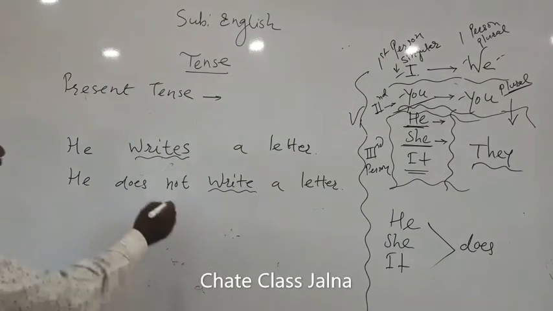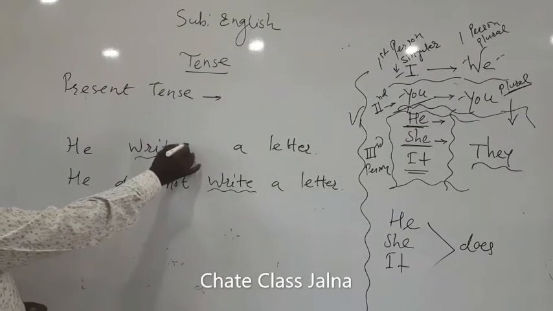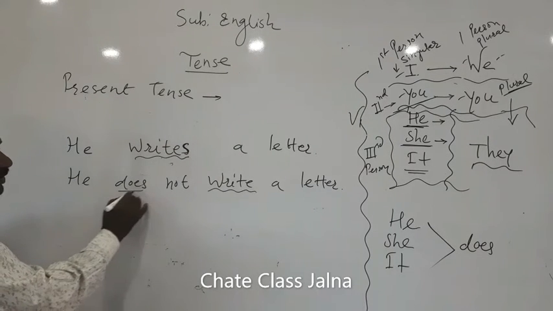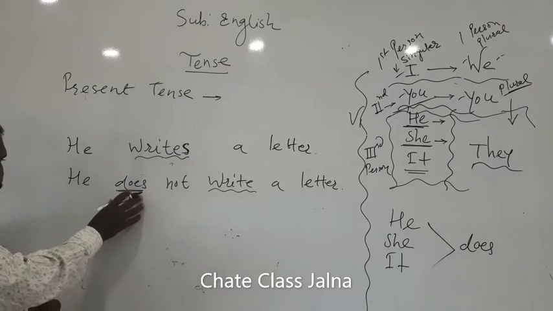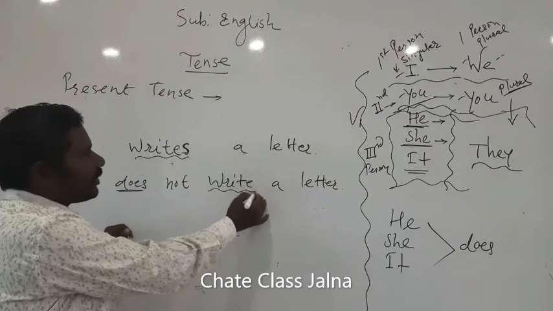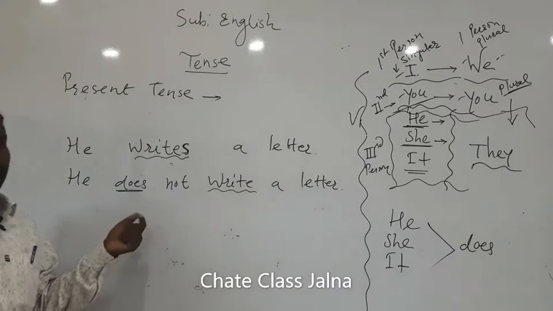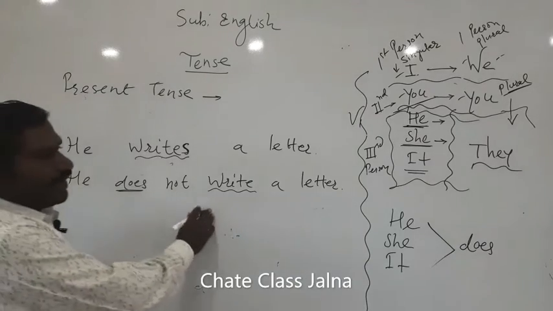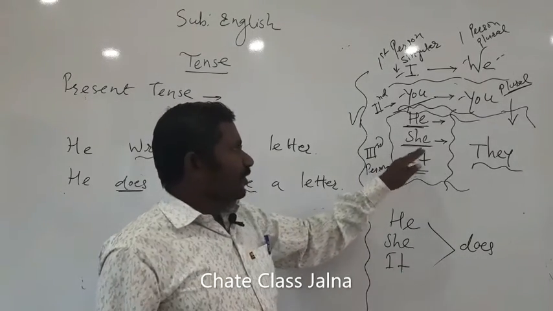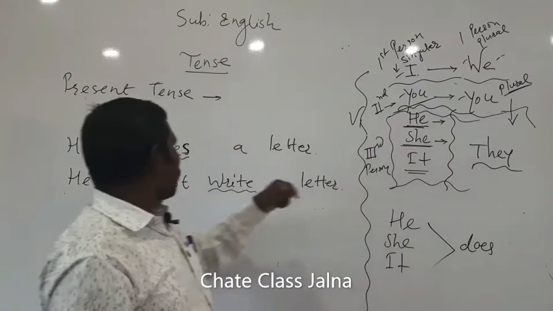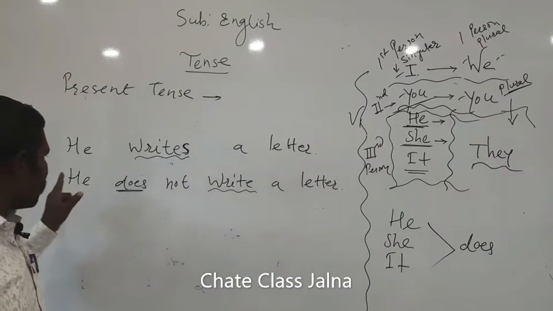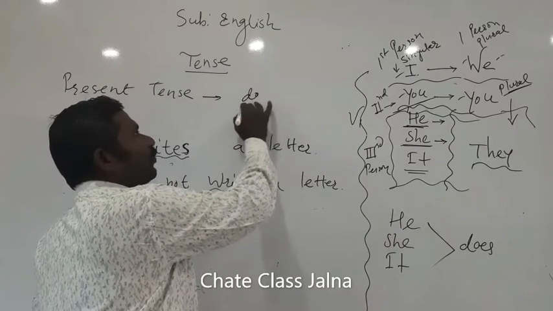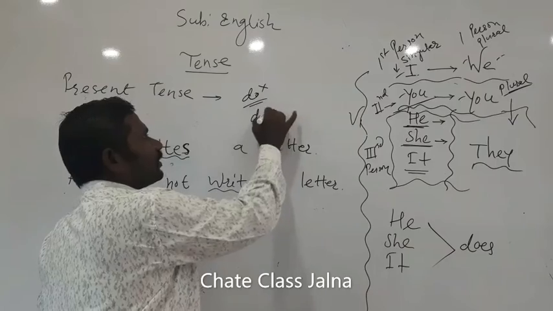That suffix is taken common, and if we put s here also, it will be a grammatically wrong sentence pattern. So please keep in mind, he does not write a letter. Similarly with any person's name, for example Rama writes a letter, Rama does not write a letter. So here instead of do, we are using does.